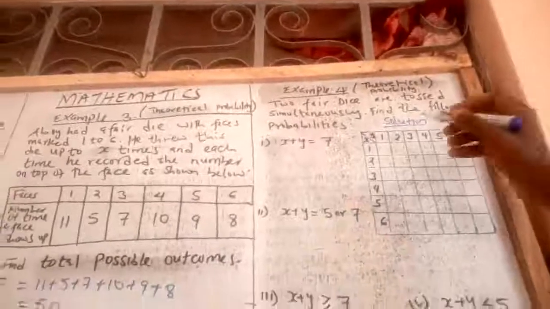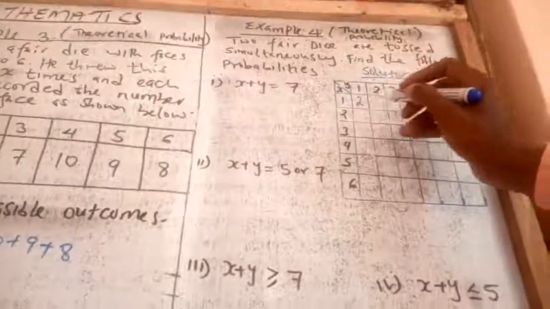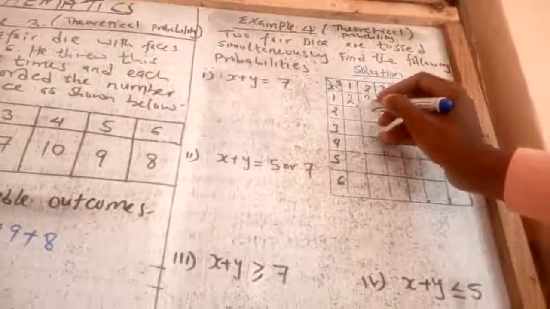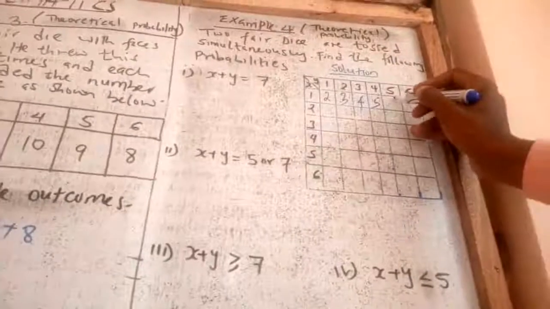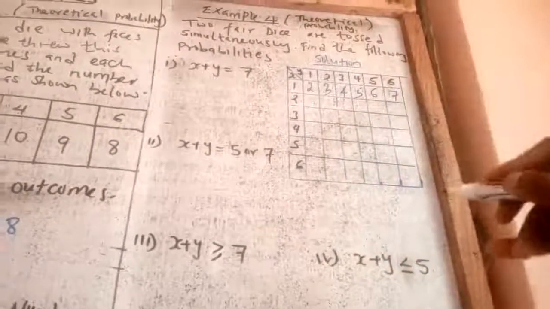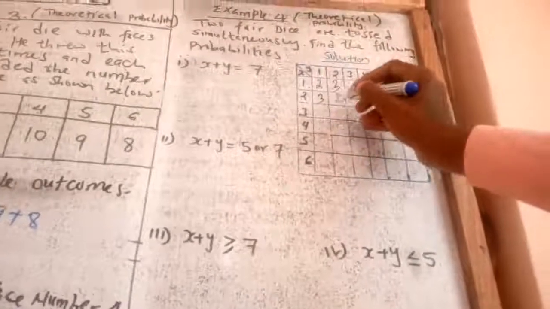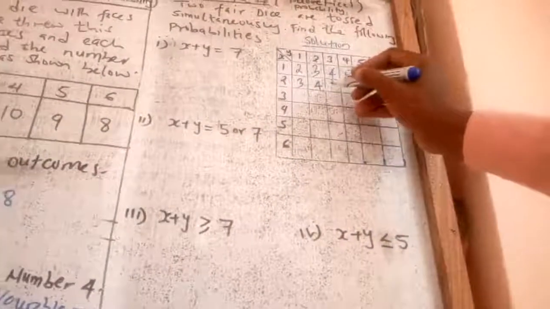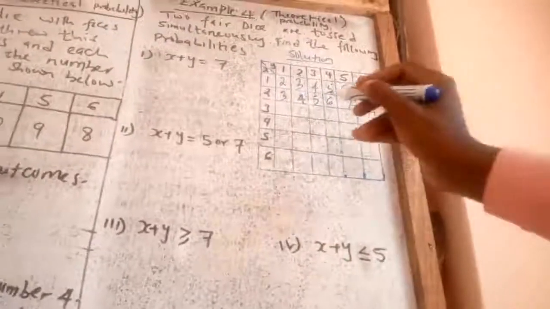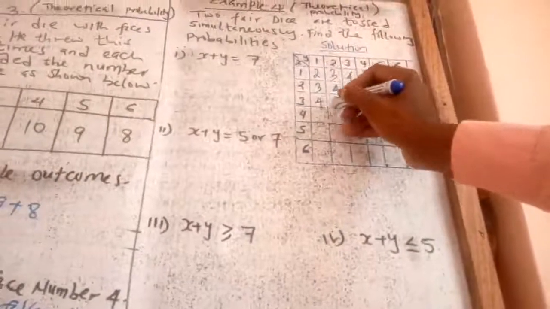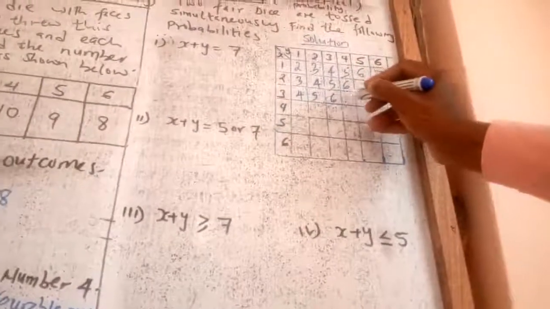And therefore, we'll say X plus Y: 1 plus 1, you will get 2. 1 plus 2, you will get 3. 1 plus 3, you will get 4. 1 plus 4, you will get 5. In that order up to 7. What about 2 plus 1? 2 plus 1, you will get 3. 2 plus 2, you will get 4. And therefore, you increase by 1 each and every time that way. And 3 plus 1, you will get 4. Then you increase by 1 each and every step like that.